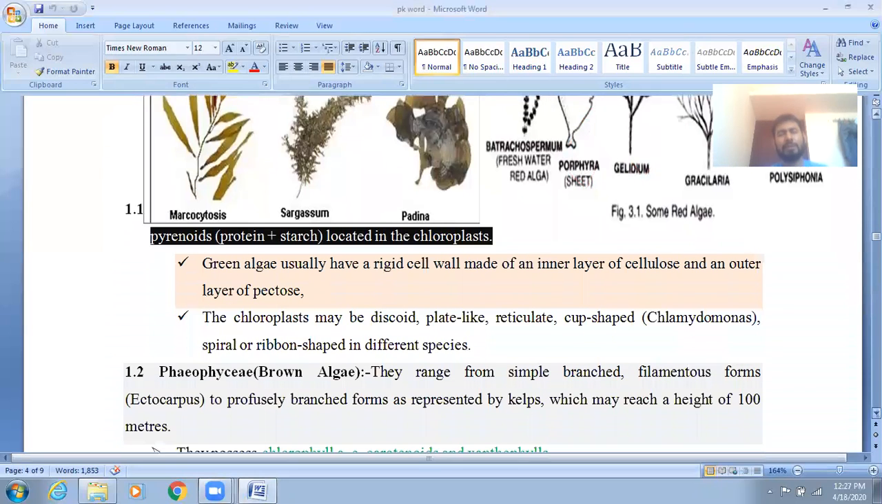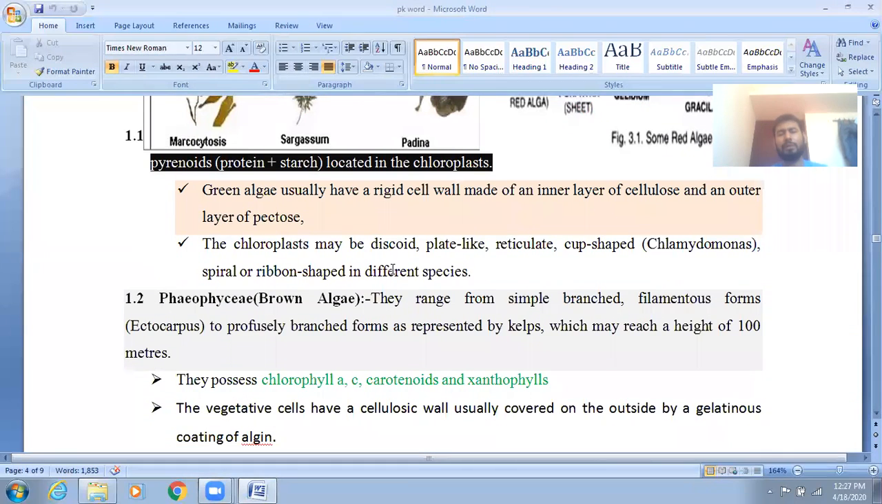So first thing given is the chlorophycy, also known as the green algae. Chlorophycy green algae usually have a rigid cell wall. You know very well the chlorophycy cell wall is basically made up of cellulose, and a little bit of a pectose layer is also found. In plant cells, pectose is made up of calcium pectate. Clear?